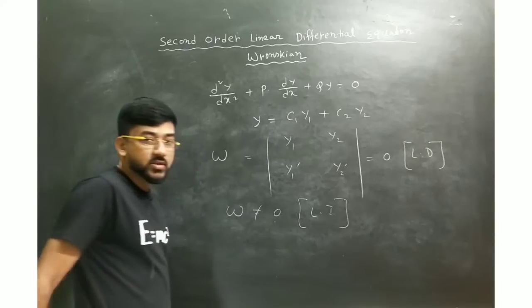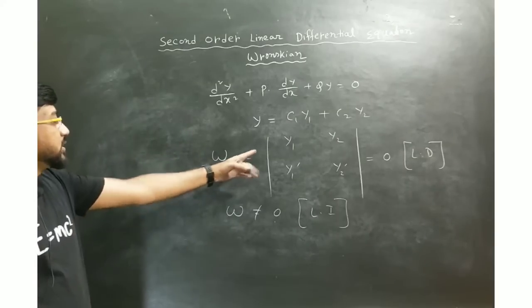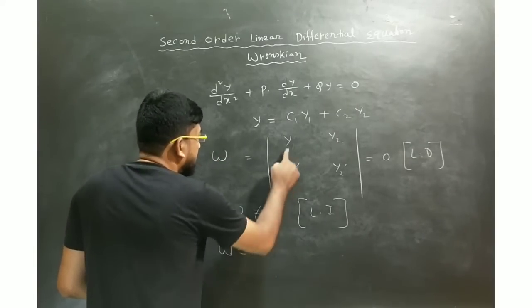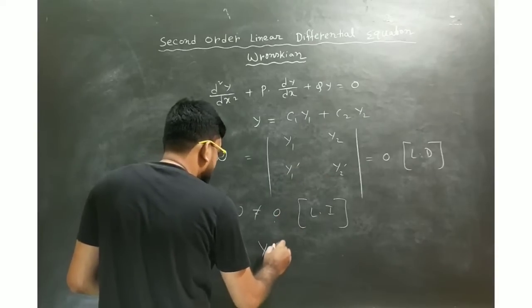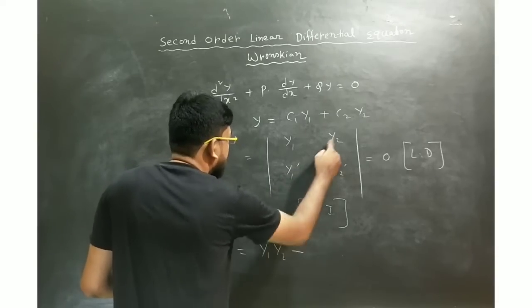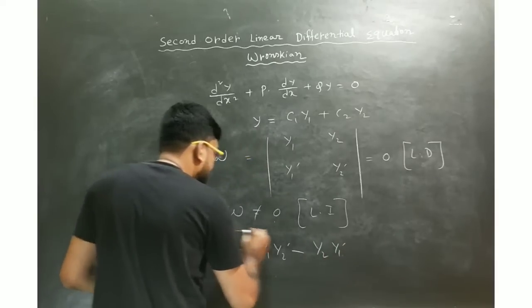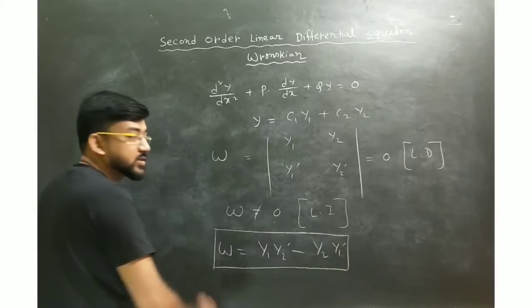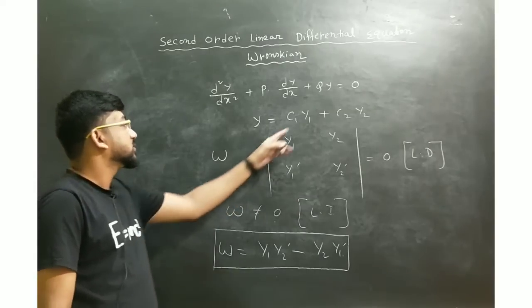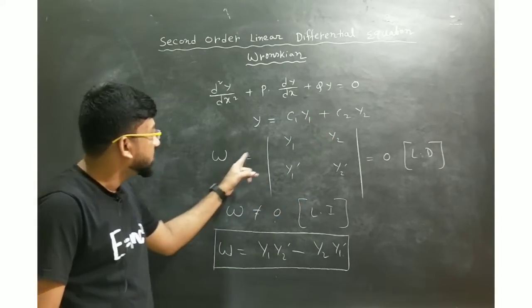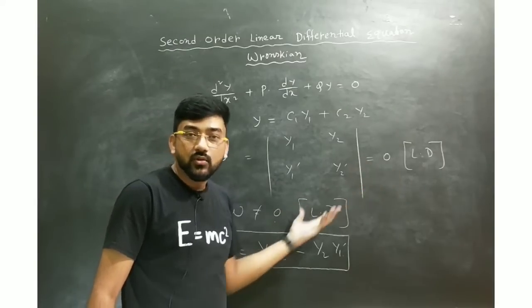So this is very important, and you can find from here that the Wronskian is W = y1 y2 dash minus y2 y1 dash. This is your Wronskian. This is the definition of Wronskian, and you can check whether the solutions of this differential equation are linearly independent or not just by finding out whether the Wronskian is equal to 0 or not.